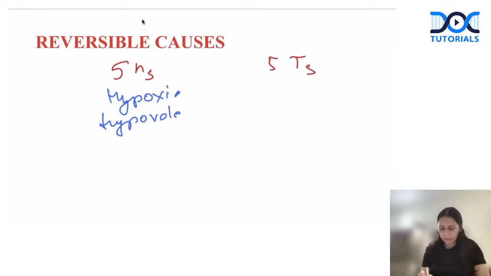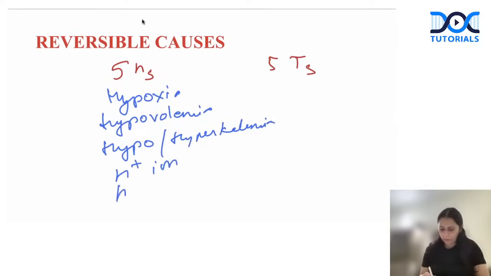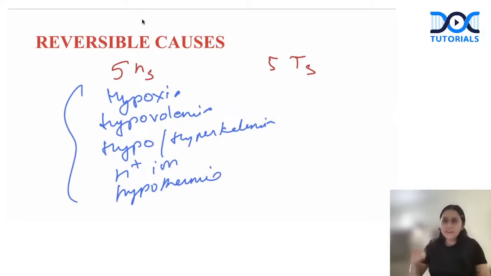Then hyperkalemia. Acidosis, that is H plus ion. And hypothermia. So these are the 5 H's. These are the reversible causes of cardiac arrest. If we send an investigation and see any of these in the patient, I would immediately target it, and that would reverse the cardiac arrest.